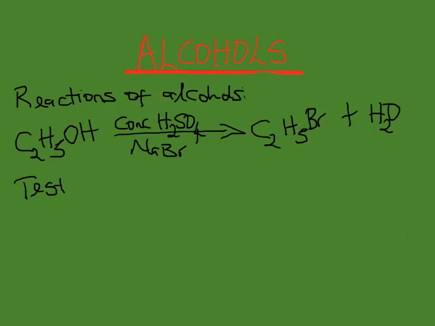Now we're going to look at the test for the hydroxy group. The hydroxy group in alcohols, water, and carboxylic acids produces steamy white fumes of hydrogen chloride gas in the cold with phosphorus pentachloride, or in the warm with dichlorosulfur 4 oxide.